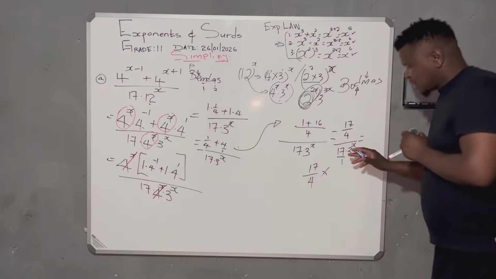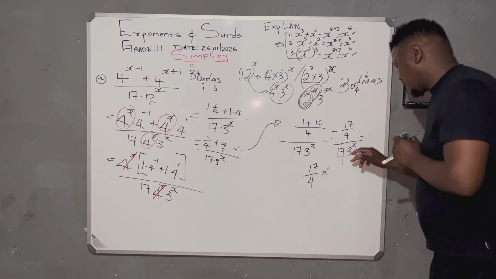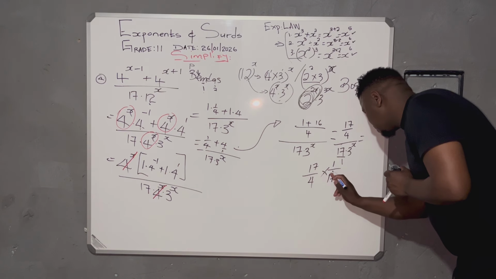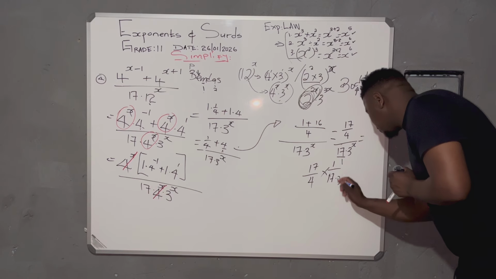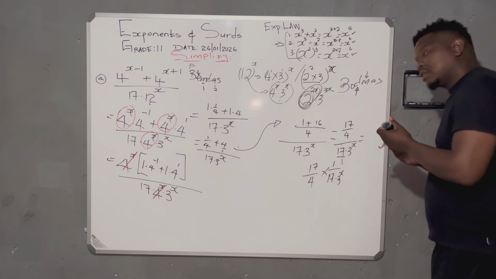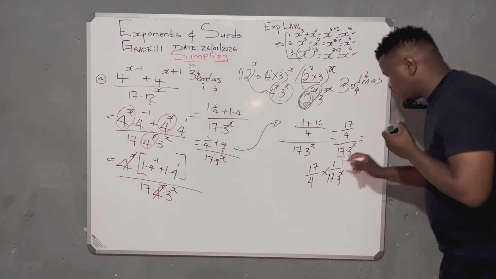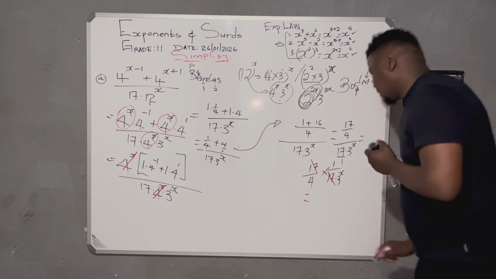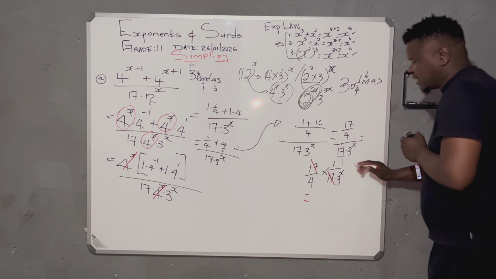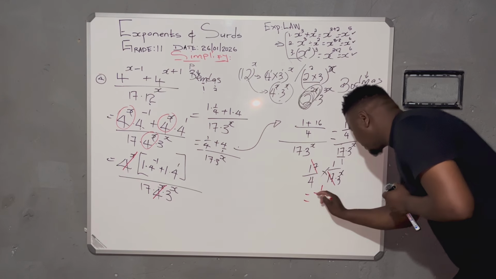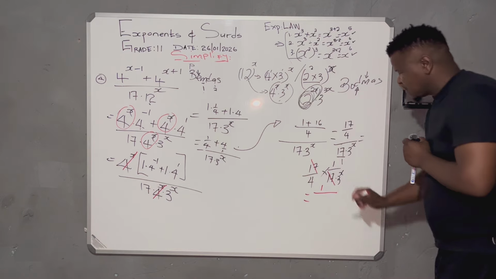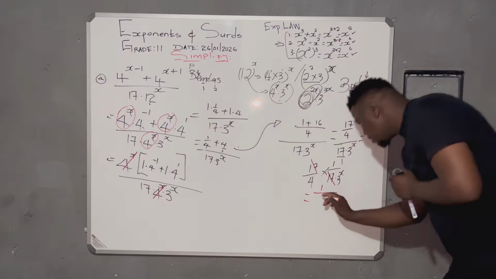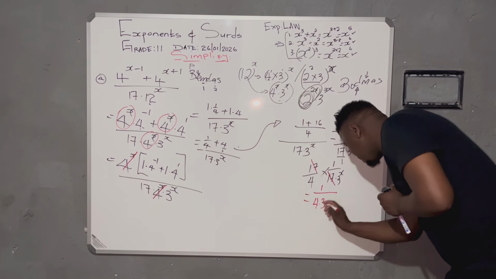Basically, the reciprocal of 17 times 3 to the power x over 1 will become 1 over 17 times 3 to the power x. This is what we celebrate to say now, you know what? 17 cancels 17. For you to provide the answer, you can write what's remaining on your numerator. I only have 1 there. On the denominator, I have 4 times 3 to the power x. This is the solution that I'm getting.